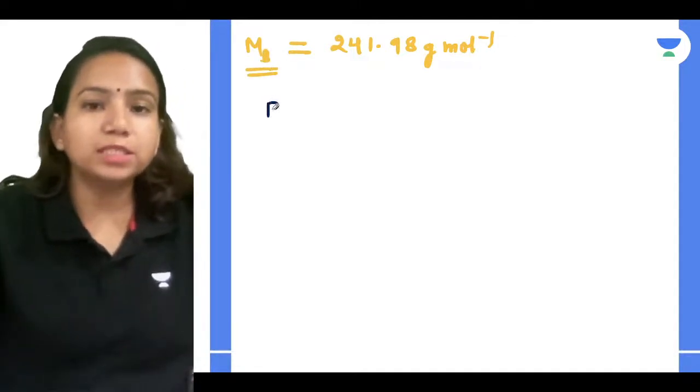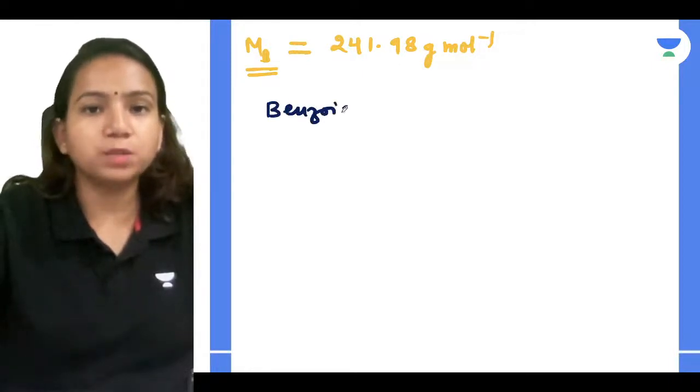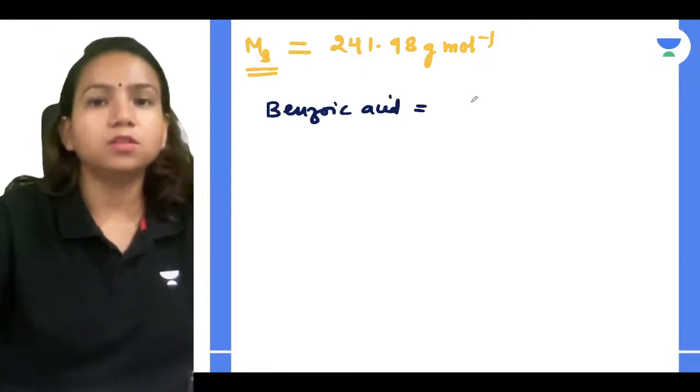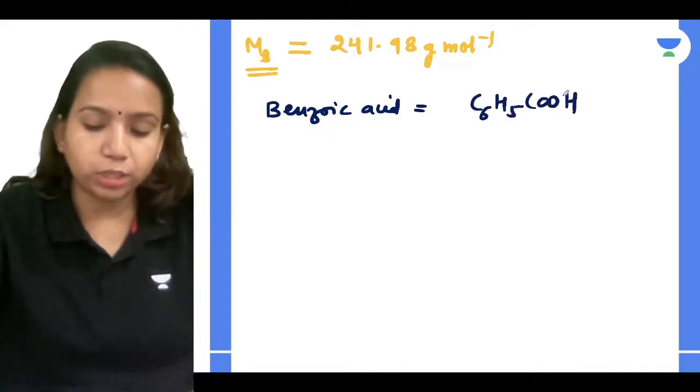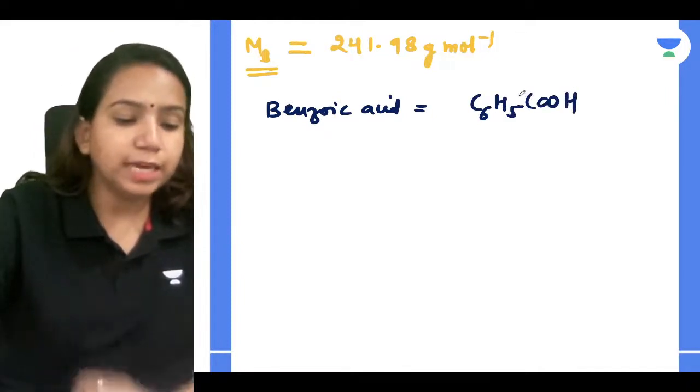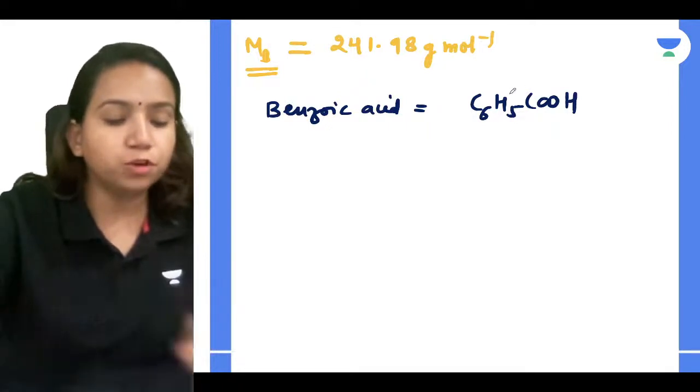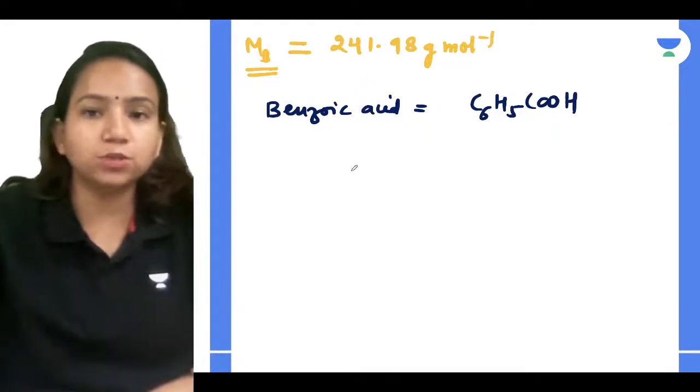Now, what is benzoic acid, guys? Tell me. The formula is there, no? C6H5COOH. This is benzoic acid. Can you find out what will be the mass for it? Yes, can you do that?